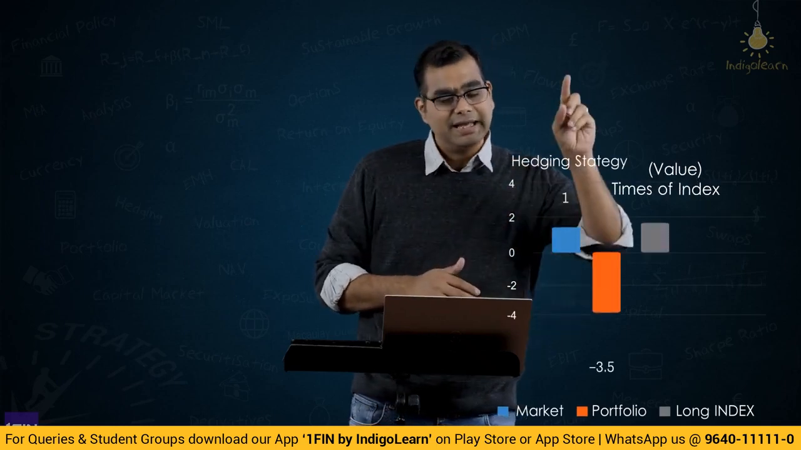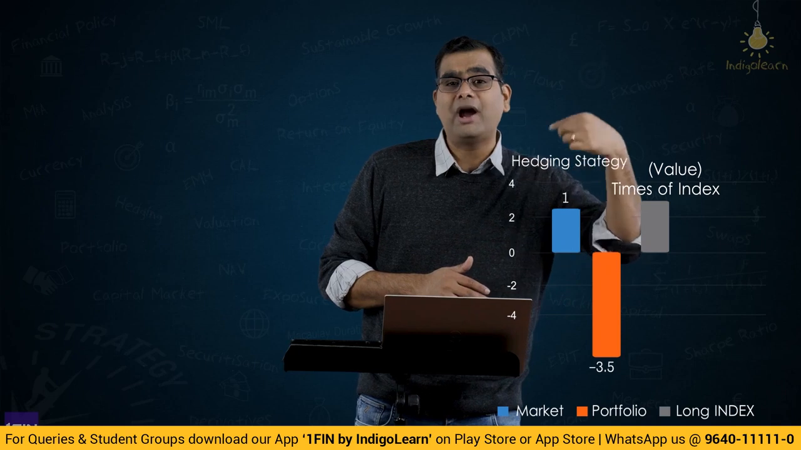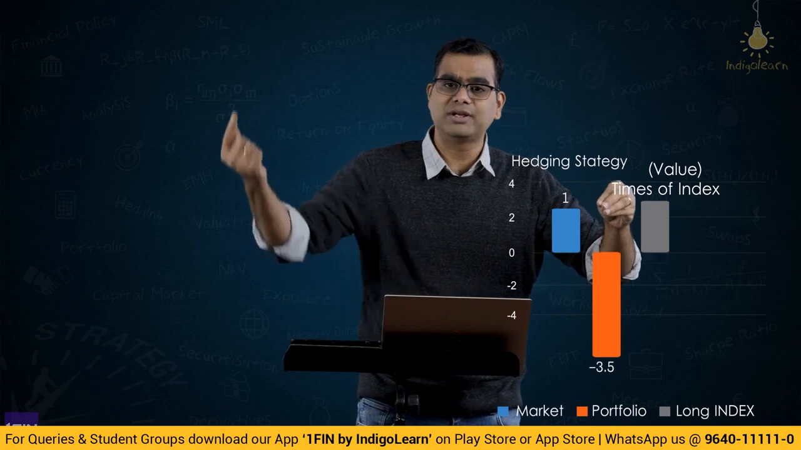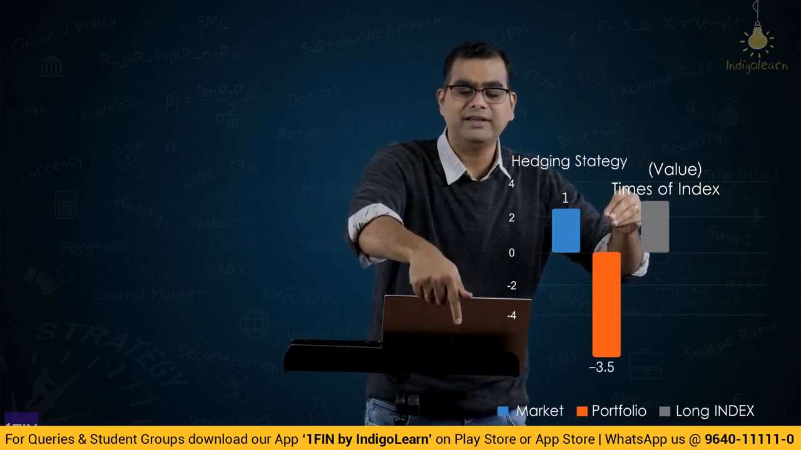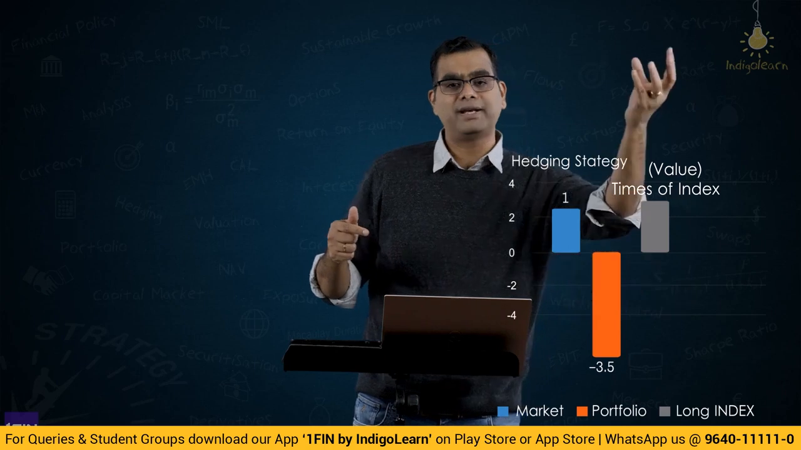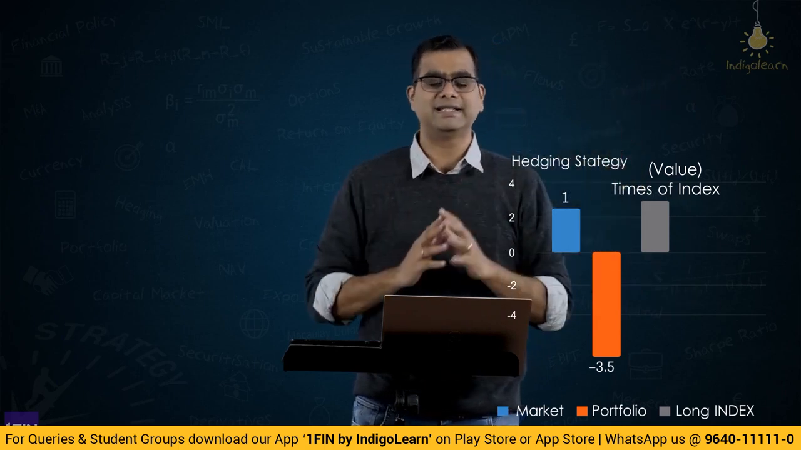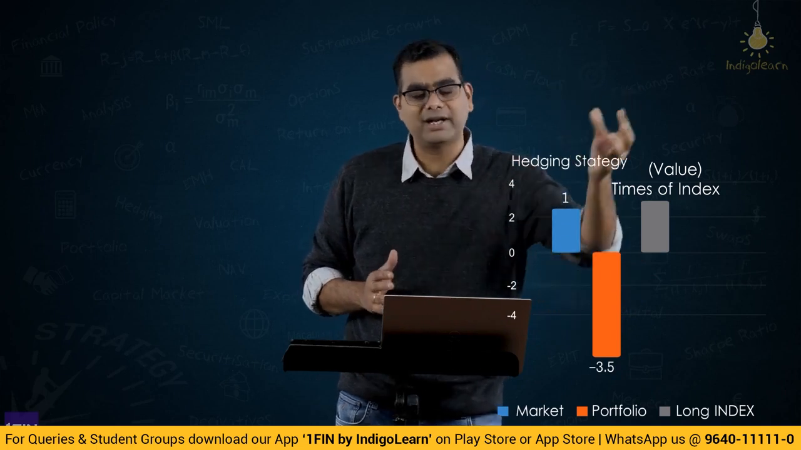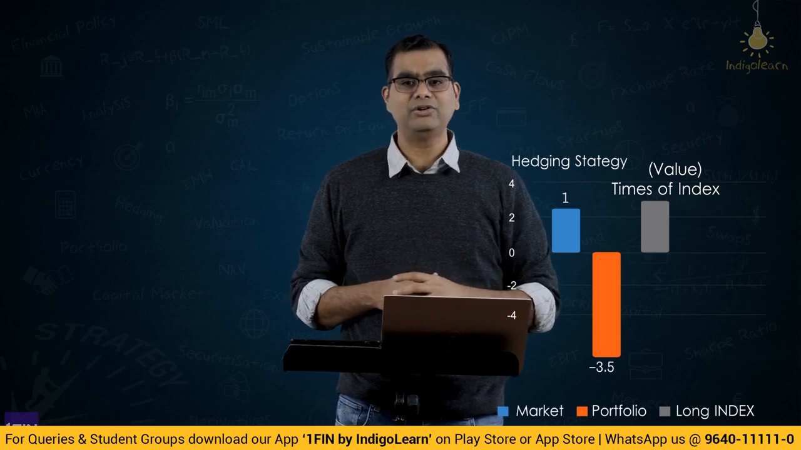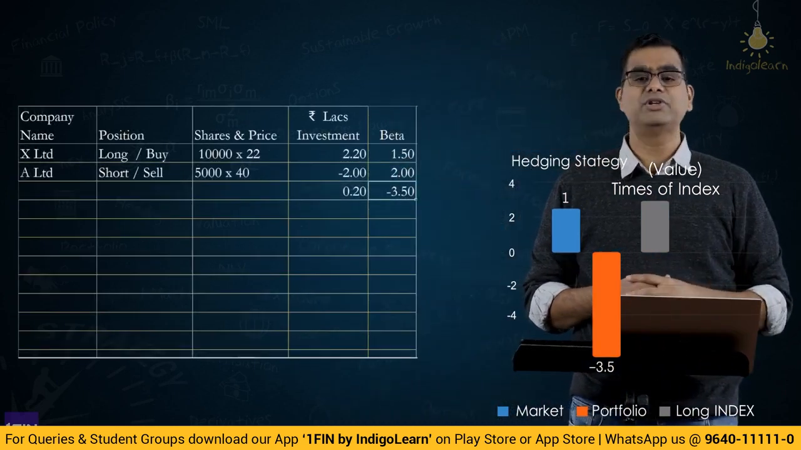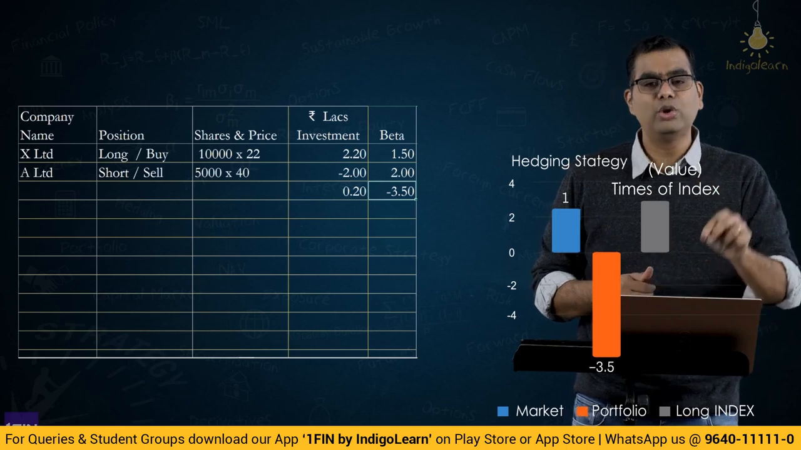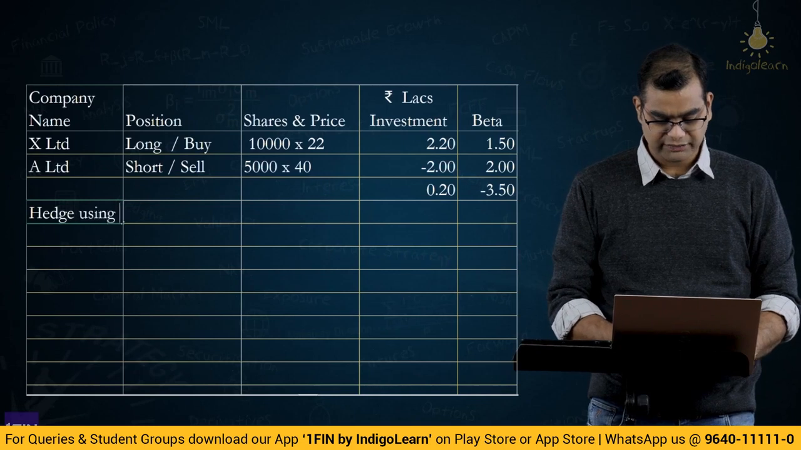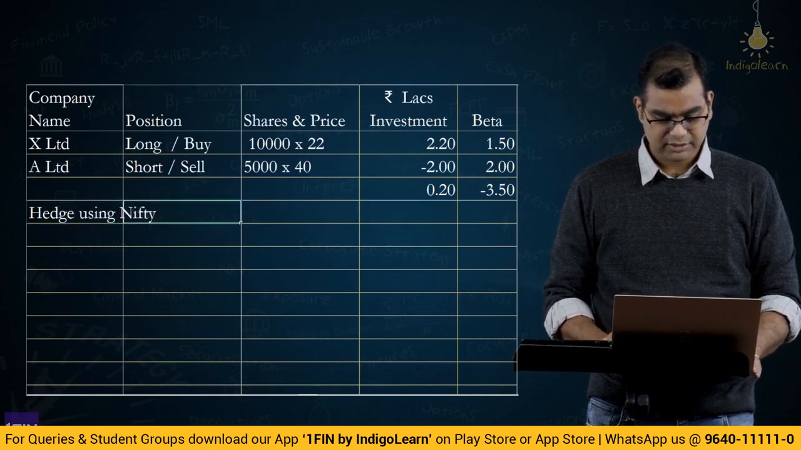So basically index beta is 1. So you have to do 3.5 times index transaction so that if the index moves up by 1, this goes down by 3.5. This derivative will go up by 3.5 and minus 3.5 plus 3.5 get cancelled. So basically you go long on Nifty 3.5 times the contract. But what is the basic contract value here? Here you have 0.2 lakhs as the position. So 0.2 into 3.5 is what you will do. So the hedge here, hedge using Nifty, is long.